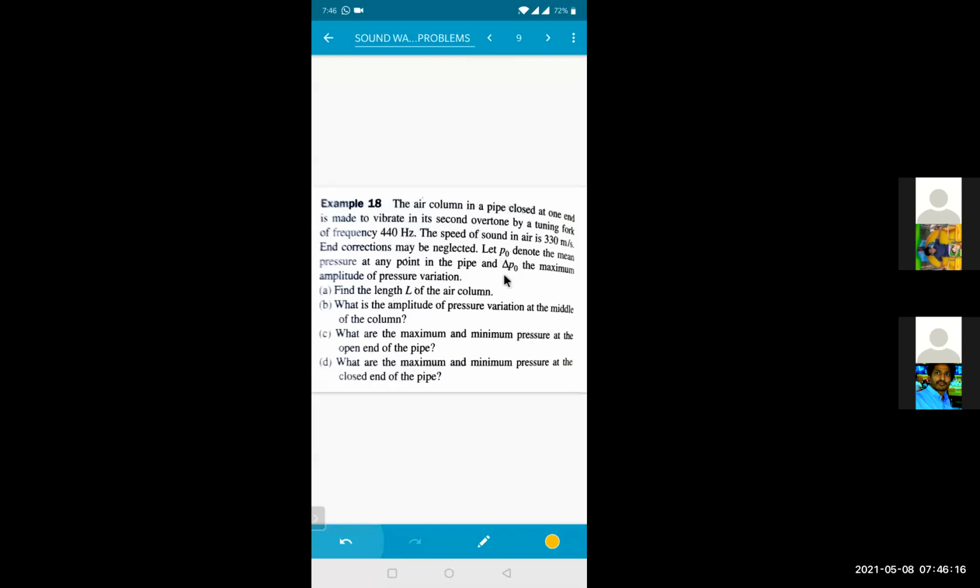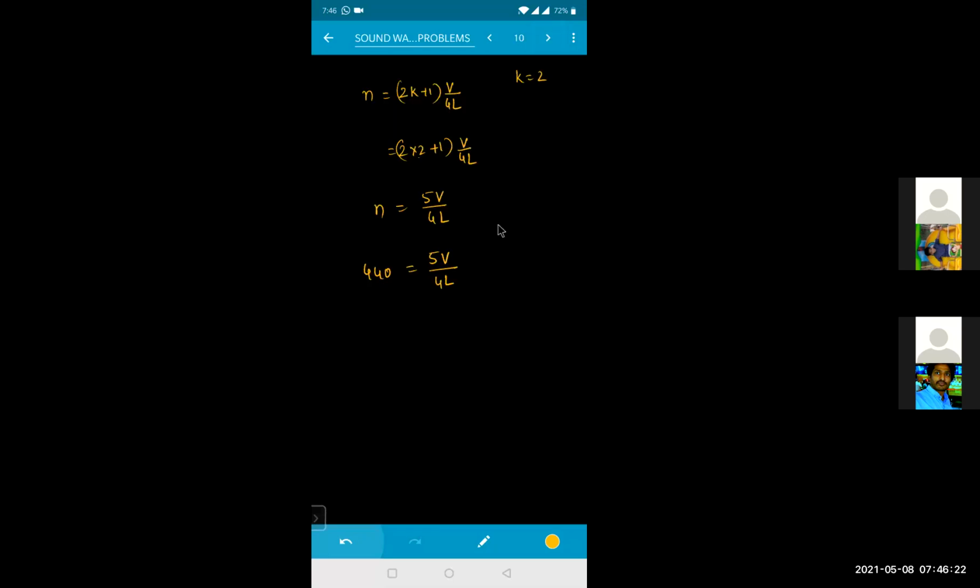The velocity is also given to us. The speed of sound in air is 330. So this becomes 5 into 330 divided by 4 into L. Can I calculate the value of L right now from this, beta? So the L value will become L equals 5 into 330 divided by 4 into 440. How much does it come to?